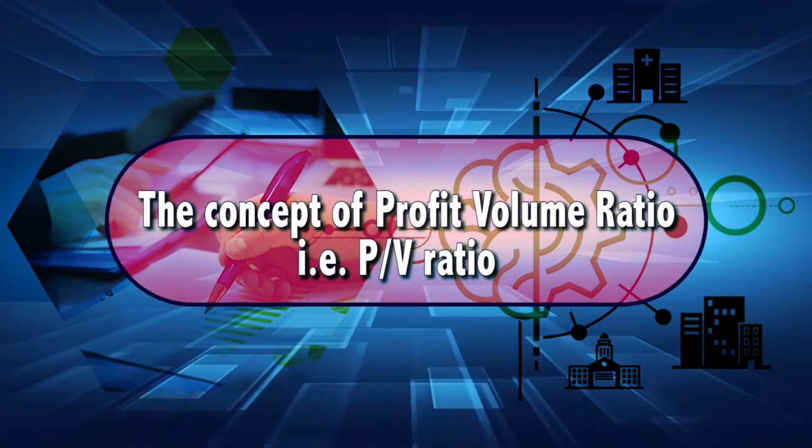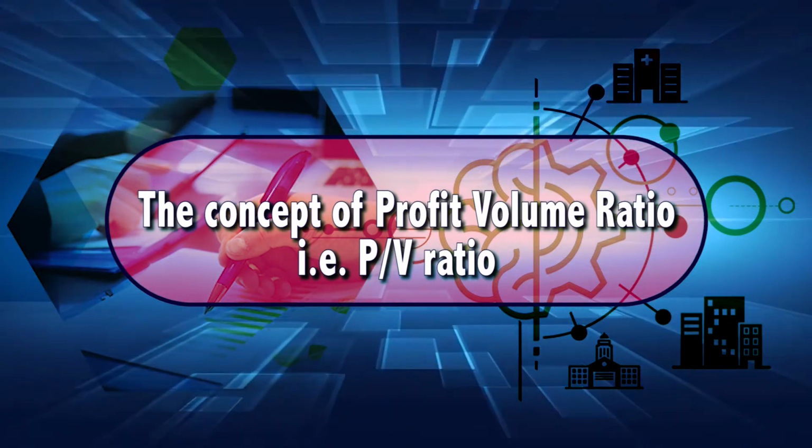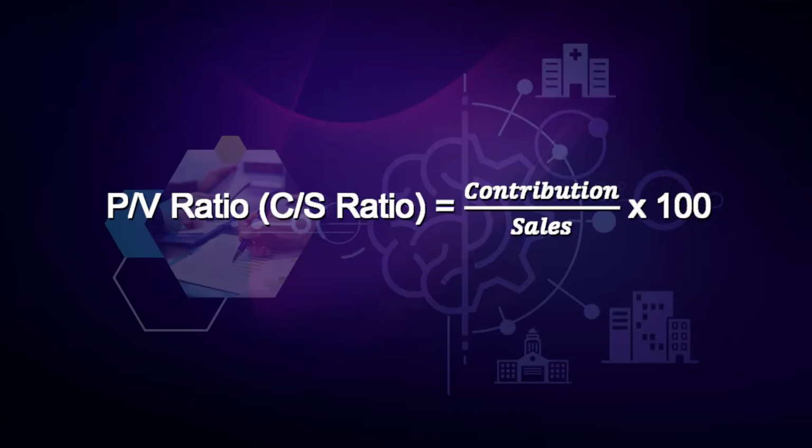Now, let us understand the concept of profit volume ratio, that is PV ratio. The profit volume ratio reveals the rate of contribution per product as a percentage of turnover. Hence, PV ratio is the contribution divided by sales. It is also known as contribution sales ratio. It is a ratio which can be expressed as a percentage also. The formula is PV ratio, that is contribution sales ratio, is equal to contribution divided by sales into 100.